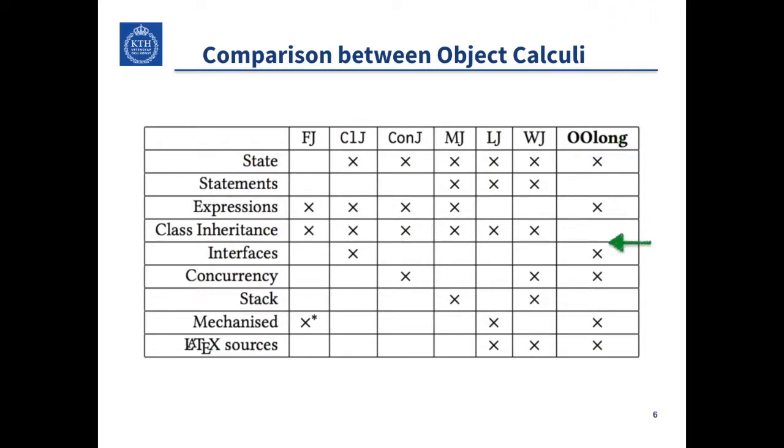The most notable difference is that it doesn't model class inheritance at all. Instead, it uses interfaces exclusively for subtyping. It comes with concurrency and synchronization out of the box, and the semantics have been fully mechanized in Coq, providing a rigorous theoretical foundation.